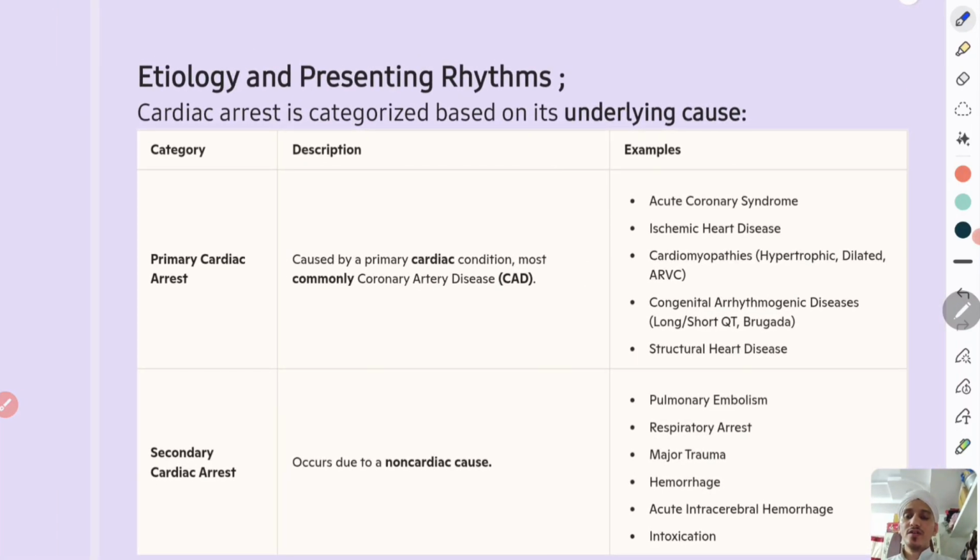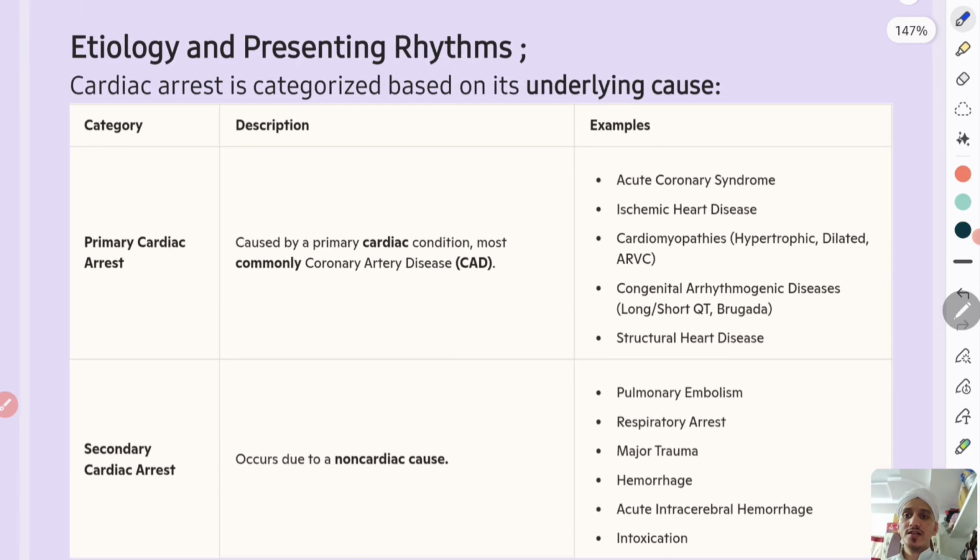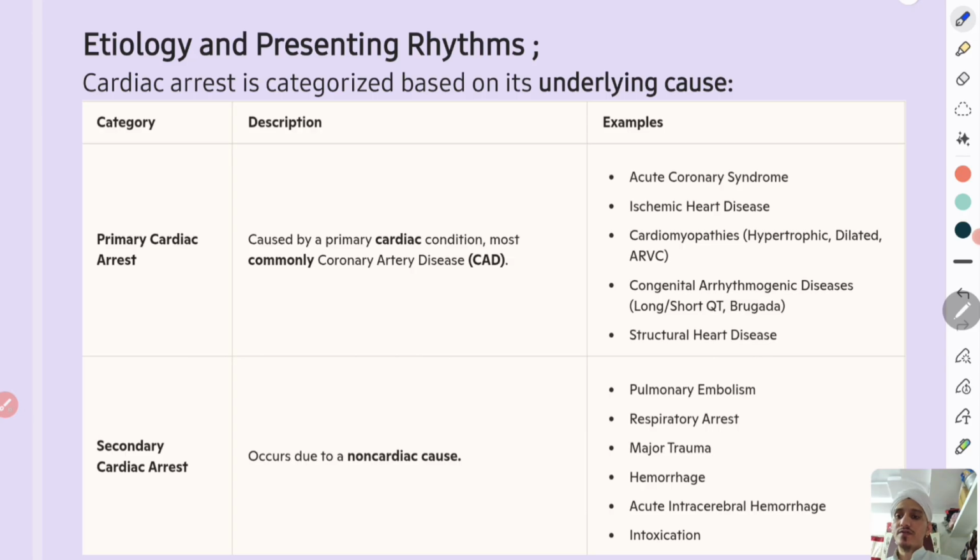Now, what is the etiology? What are the causes of cardiac arrest? And what are the presenting rhythms? These are important to know to perform ALS. So, what are the important causes and presenting rhythms of cardiac arrest?